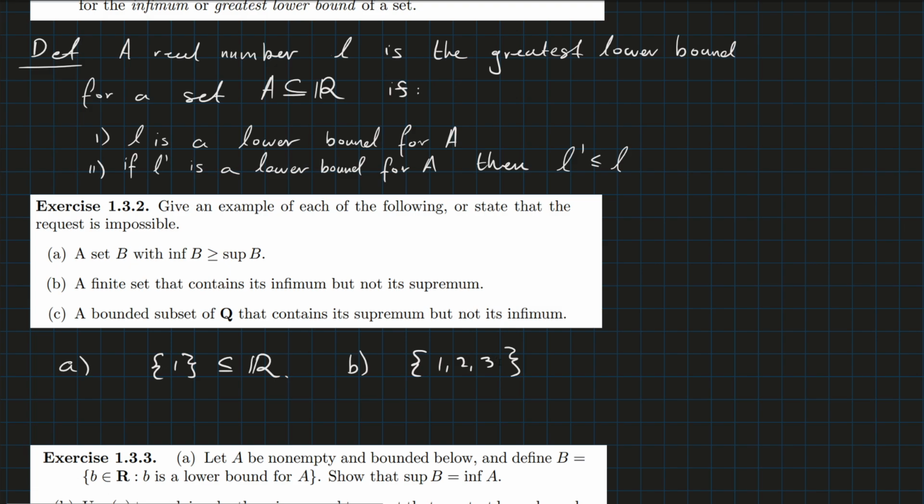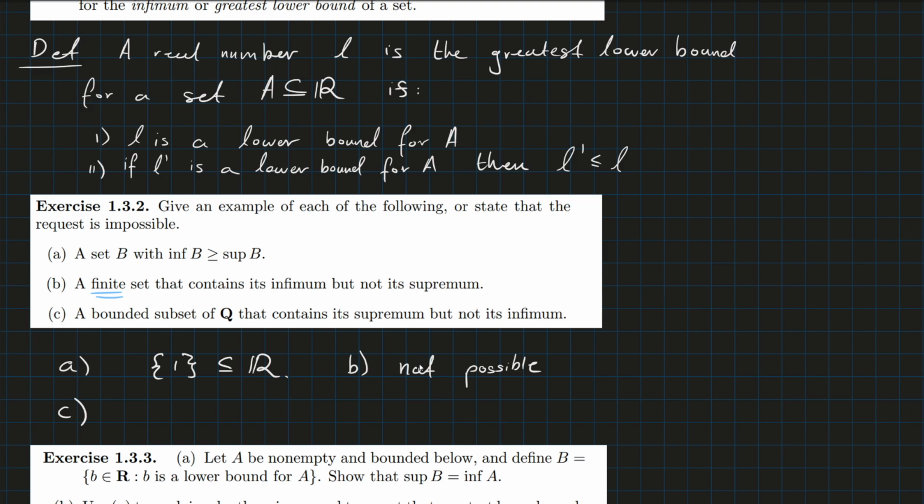So somehow I have to have a finite set with a supremum but not contain my maximum. Well, the problem is with a finite set, that's not going to be possible, right? Because a finite set will always have a maximum element, and that will be its supremum as well. So not possible. Okay, so the finite set is the important thing there, right? The word finite.